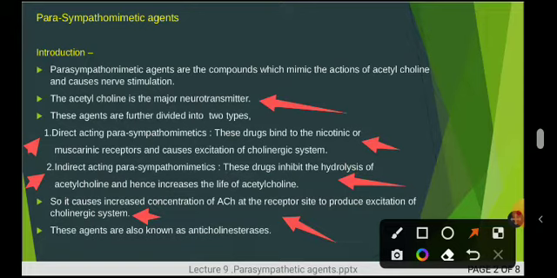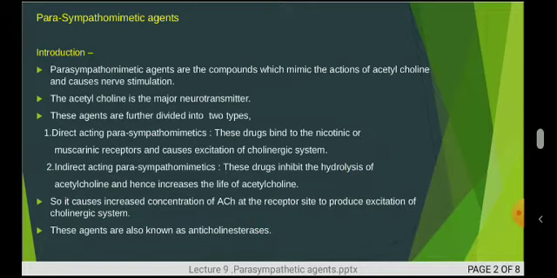So these agents are also called anticholinesterase. So this is a brief introduction regarding parasympathomimetic agents.